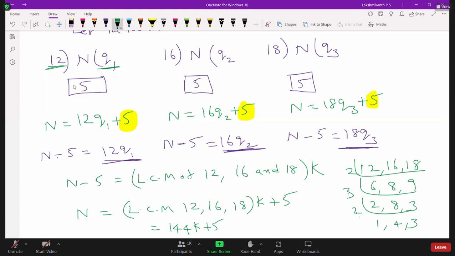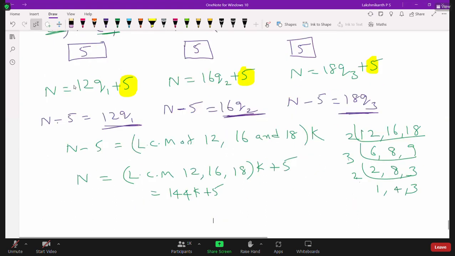So what is the least number we will get here? N is equal to 149. So this is the least number which, when we divide by all these numbers, leaves the remainder 5. Now similarly, let us solve one more problem to understand this.